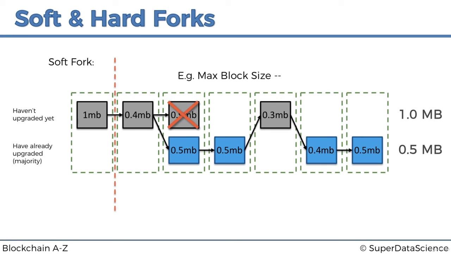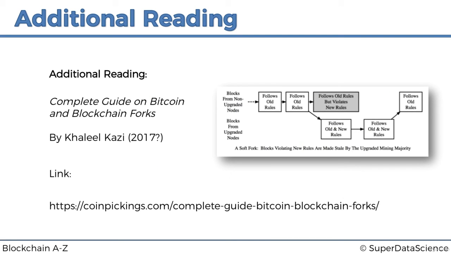I know this, especially this soft fork business, might be a bit complicated. In that case, there's great additional reading which I've got for you. It's called Complete Guide on Bitcoin and Blockchain Forks by Khalil Kazi.